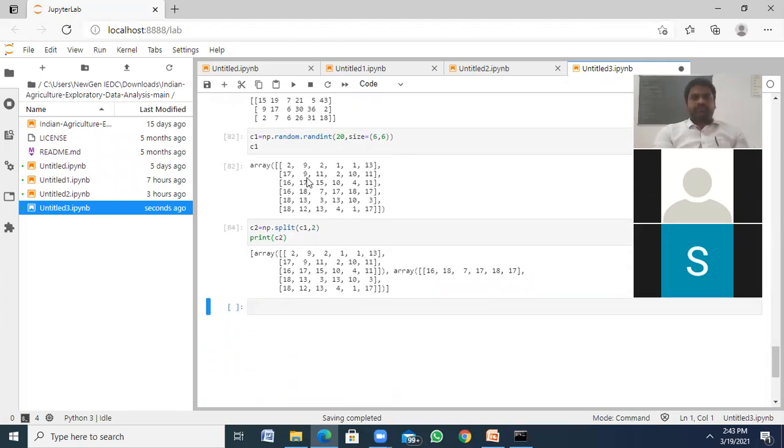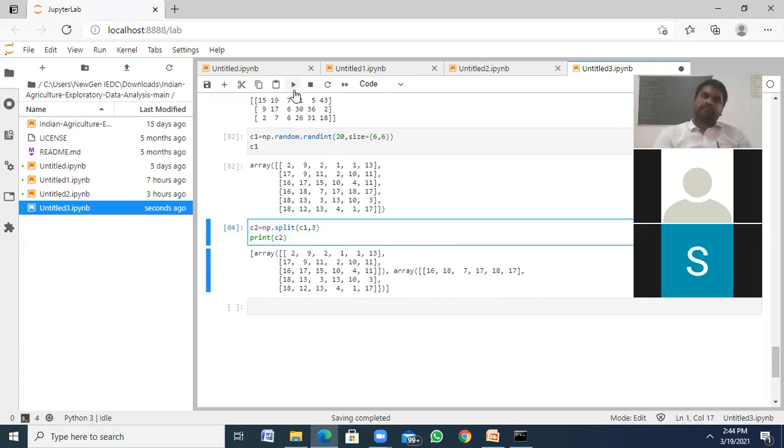It splits your array into 2 sub arrays. See, the first 3 rows as array 1, the second 3 rows as array 2. If at all I have a 3, what happened? 2 by 2.